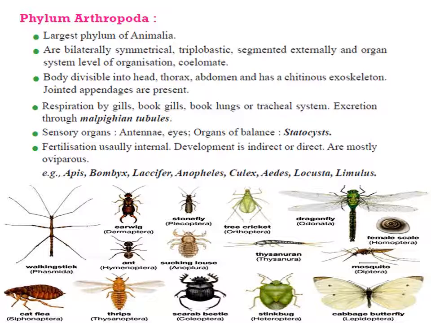Some of the members of phylum Arthropoda are economically beneficial like Bombyx mori, silkworm, Laccifer which is producing lac, Apis indica that is helping in apiculture. Some of them spread diseases also like Anopheles, Culex, Aedes mosquito. Some of them are very gregarious pests. They harm the crop plants like locust.